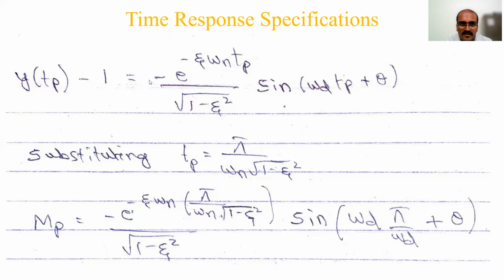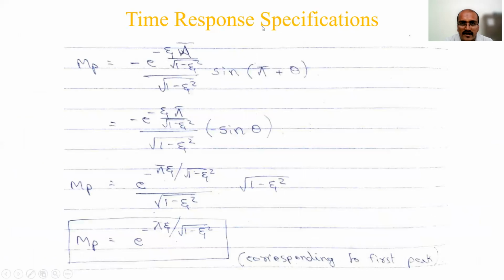Because of minus 1, here minus 1 minus 1 plus 1 minus 1 cancelled out. You got Tp. Next step, Tp I have substituted. So here I have substituted omega n square root of 1 minus zeta square as omega d. Next step will cancel out and what is remaining I will write off.